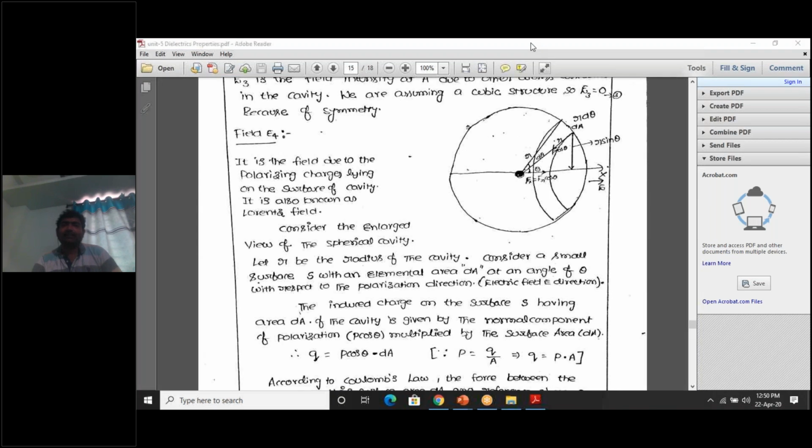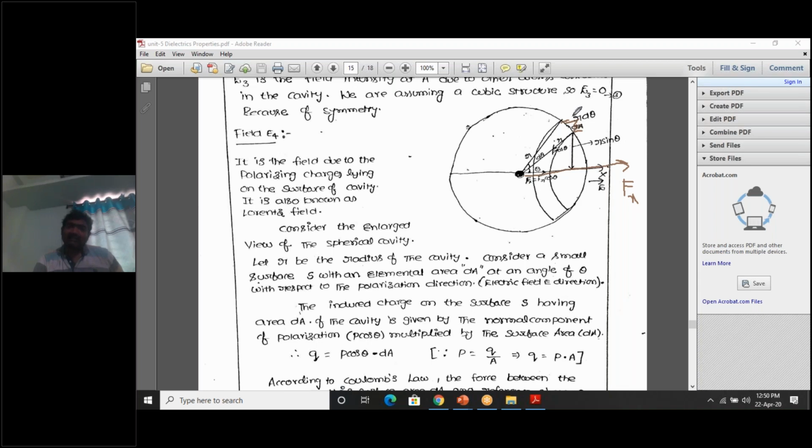A negative charge is there in this area, and due to this negative charge, a force Fx acts along the x-axis.